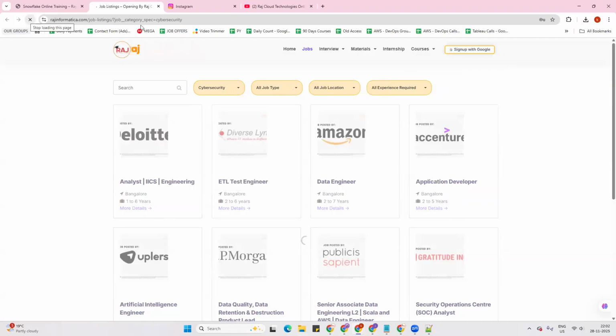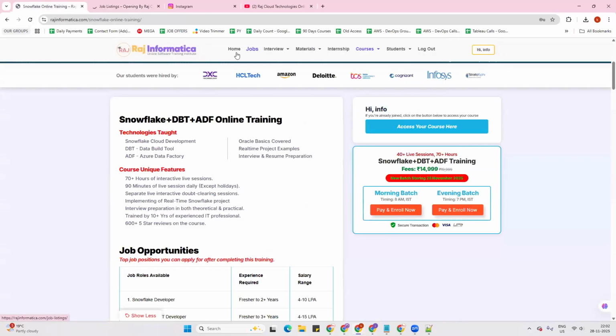The page is still under development, so I'm just showing it to you here. Right now anyone can access this page, but once it is fully developed, it will be available only for enrolled candidates of RajCloud Technologies. Only for you people this page will be there, and you can apply for the jobs without any hesitation or confusion. This is how we are planning to help you. If anyone still has any doubts, please let me know, I can help you more.